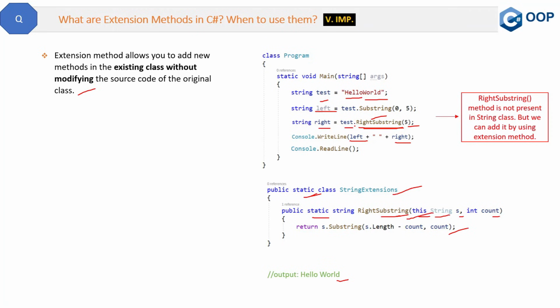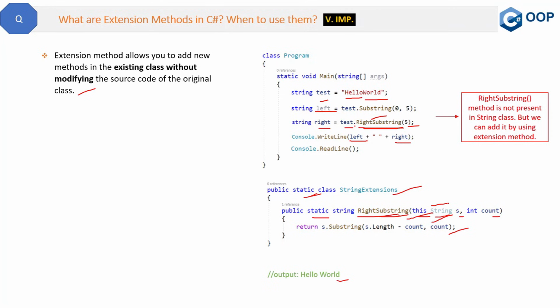So this keyword is used to bind this write substring method for the string class only. So this is the purpose of this keyword. If you are creating the extension method of some other class, then you must give the name of that class along with this keyword. For example, if there is some custom class you have which name is string B, then you have to mention here string B class name.